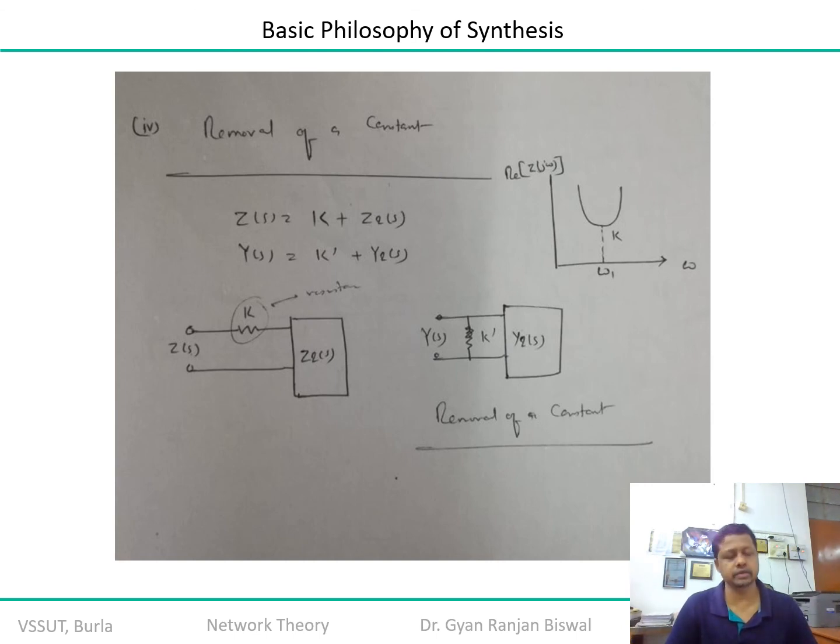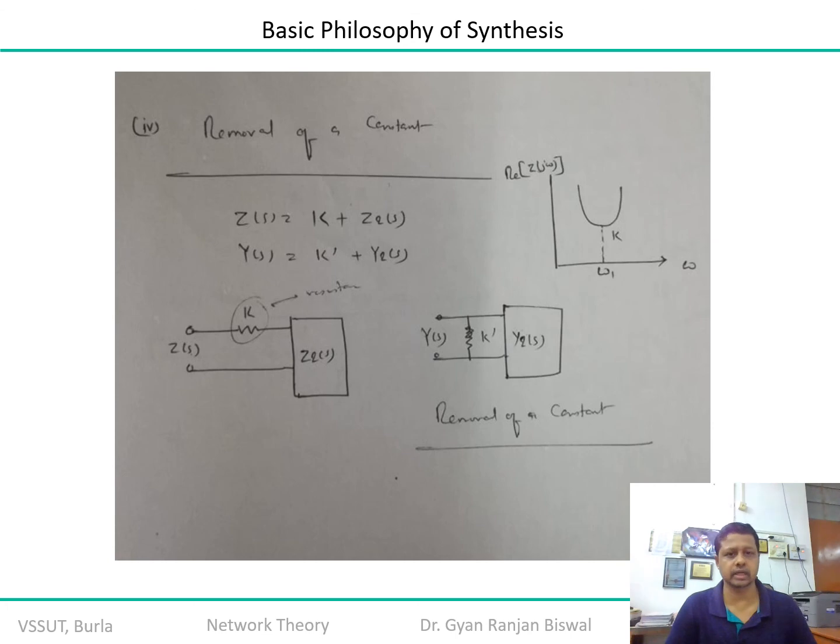Obviously, the element represented by a frequency independent term is the resistance, because resistance is actually a frequency independent element. So this k is the value of resistance applied in series. The value of Z1 for such a network is equal to the resistance, represented by k ohm, and the rest of the network is Z2, as represented in the one port network in this particular figure.